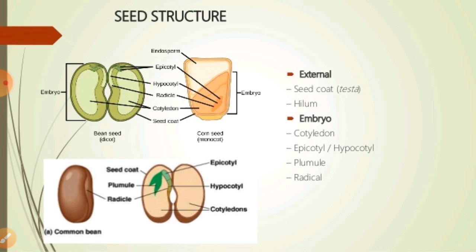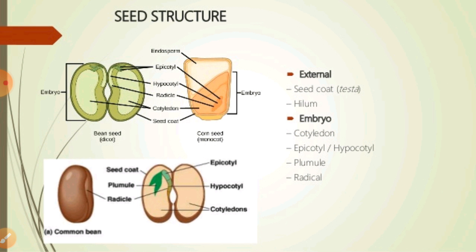And if we talk about the hypocotyl, this is the part present between the point of attachment of the cotyledon and the radicle, where the cotyledon and radicle are attached to each other. That particular part is called the what? Hypocotyl, right? And the other part, that is called the epicotyl, is present between the point of the cotyledon and the plumule. Just be alert that the hypocotyl is the part of the seed where the cotyledon and radicle are attached, and the epicotyl is where the plumule and cotyledon are attached.